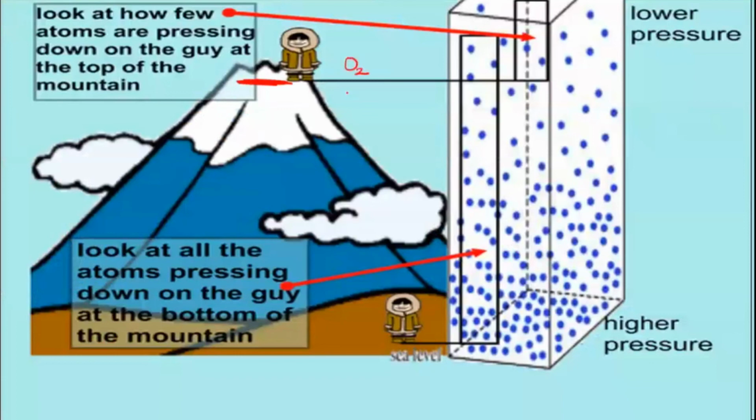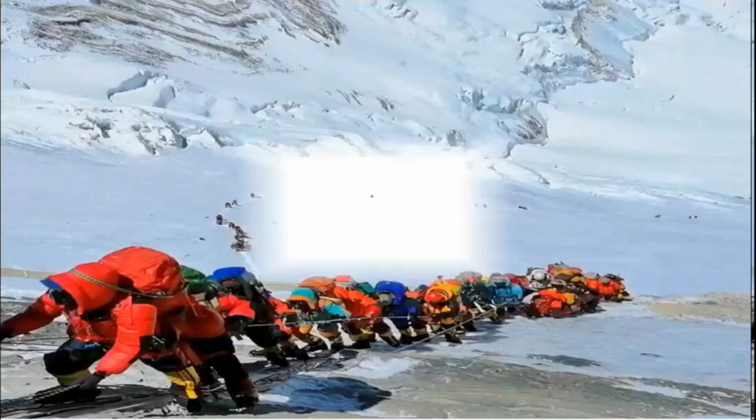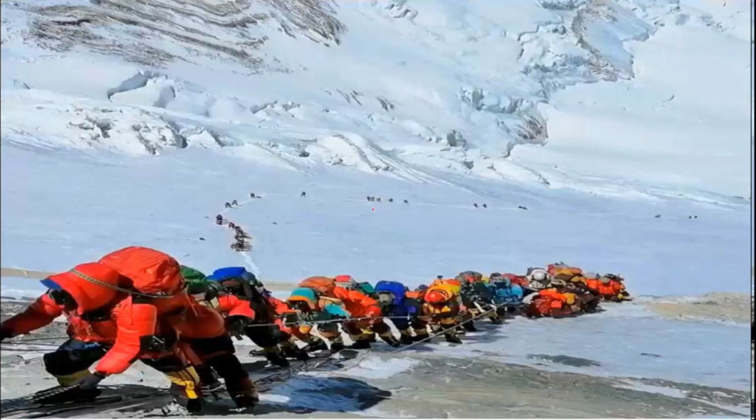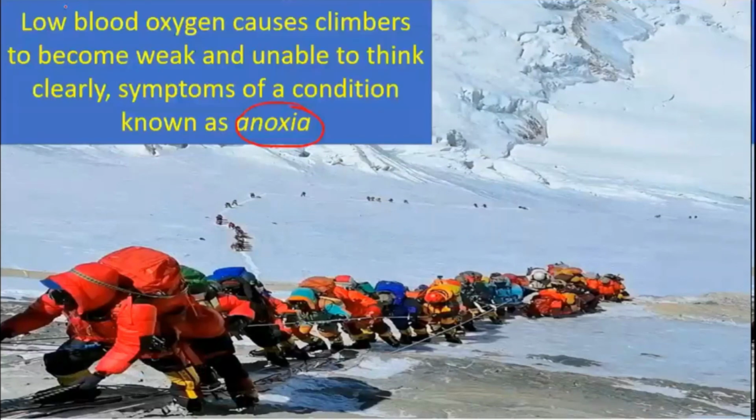So those going to higher altitude will have a low concentration of oxygen in their blood and tissues. Even people living at higher altitude face this problem, because the partial pressure of oxygen there is less than the oxygen present at lower levels. The temperature is also low and the partial pressure of gases is very less, so they face a problem called anoxia, which happens because of low oxygen.